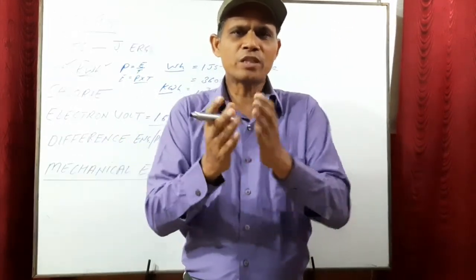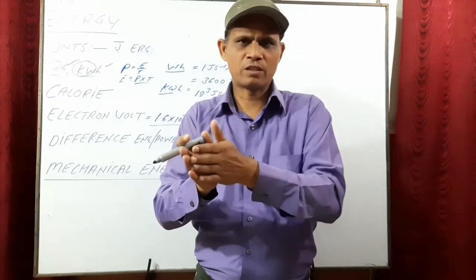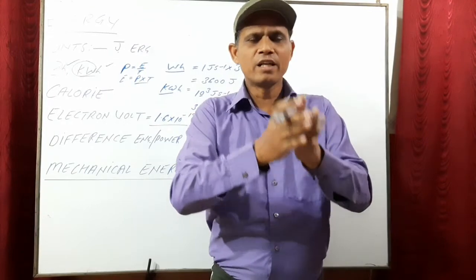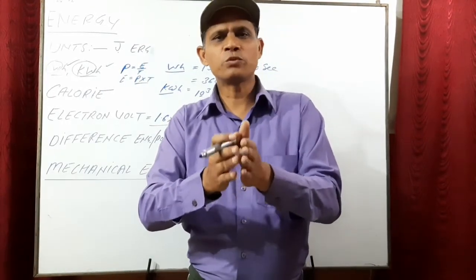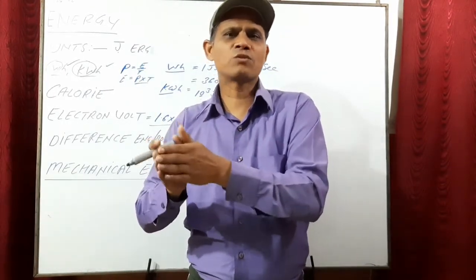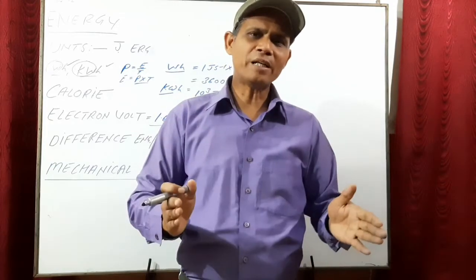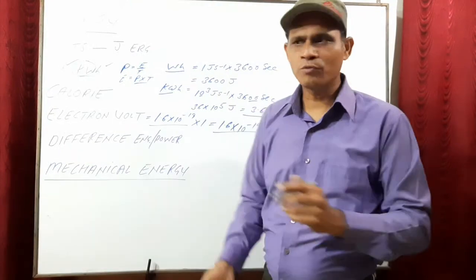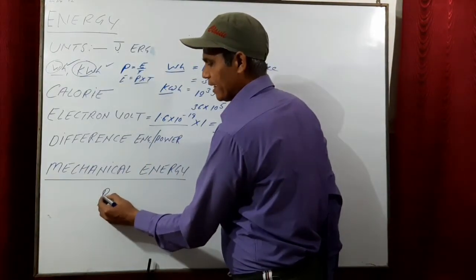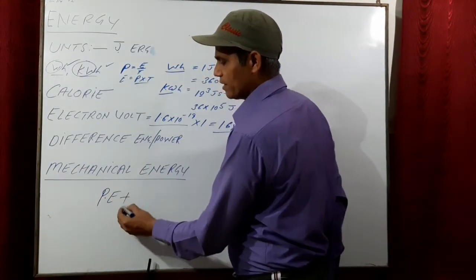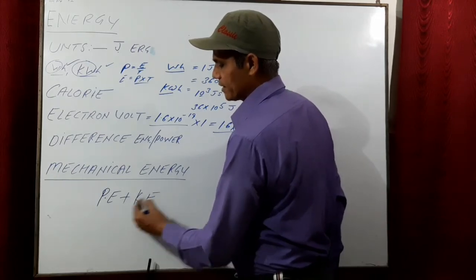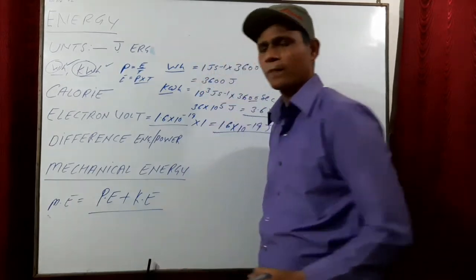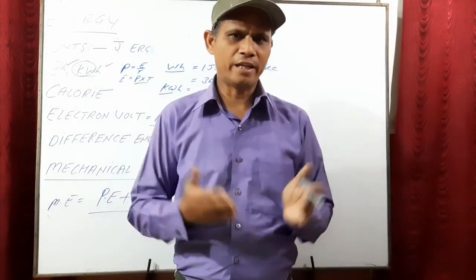There is energy due to motion, that is called kinetic energy, and there is energy due to position, size or shape, that is called potential energy. So mathematically, mechanical energy is the sum of kinetic energy and potential energy. Potential energy plus kinetic energy is equal to mechanical energy.